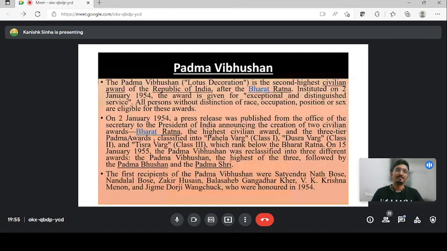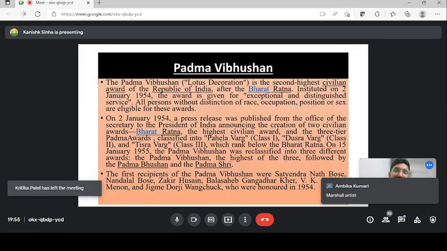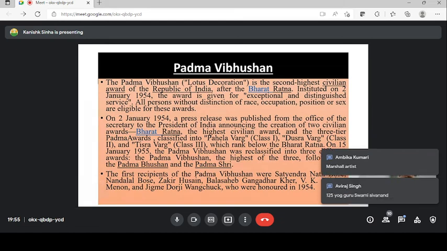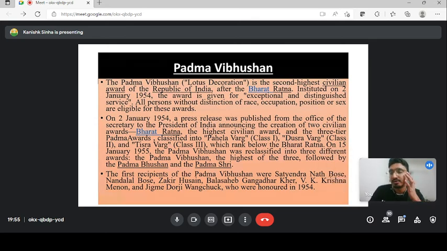Now let's understand the Padma Vibhushan. After the Bharat Ratna, the second highest civilian award of our country is the Padma Vibhushan, which was instituted, very good Aviraj, that is the correct answer, yeah Mika, you are also correct, on 2nd January 1954. The Padma Vibhushan is awarded for exceptional and distinguished service in our country. So this is the second highest civilian award after the Bharat Ratna.